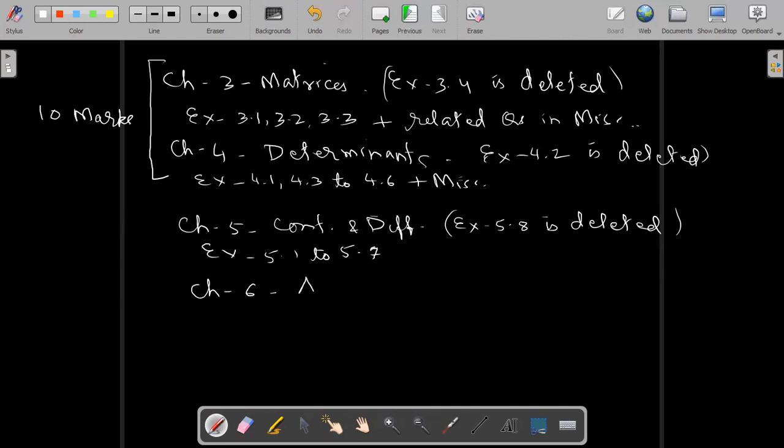Now chapter 6, that we have to start today, that is application of derivatives. These all 5 chapters we have done. This chapter 6 we have to start. And here exercise 6.1 and 6.4 are deleted.